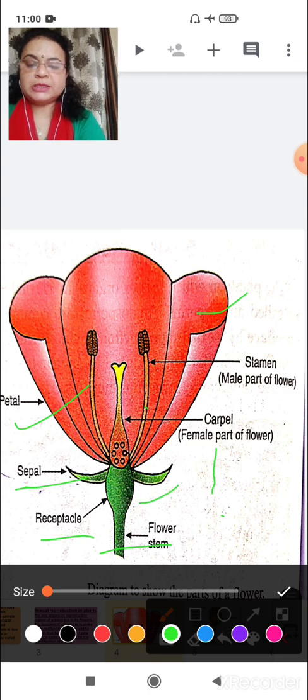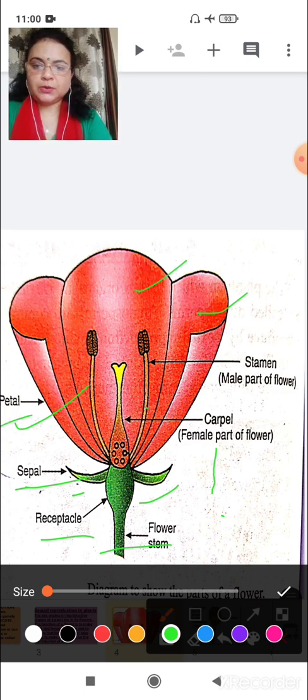So sepals can be seen as a small leaf like structure with which petals are attached. Petals are the colorful part of a flower, which attract insects to suck the nectar from it for the various process. Here is a male part of a flower and female part of a flower.